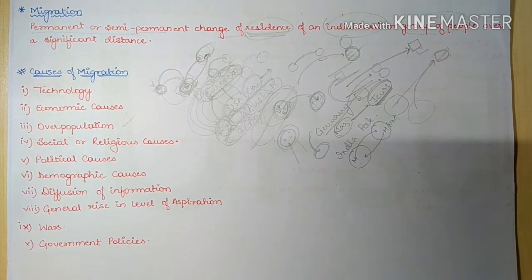Now political cause, we have seen various refugees from different countries moving towards different areas. Presently we can take the case of Rohingyas. These Rohingyas from Myanmar are migrating towards other countries. Why? Because of the political cause, because the government there is not accepting these Rohingyas as their population.